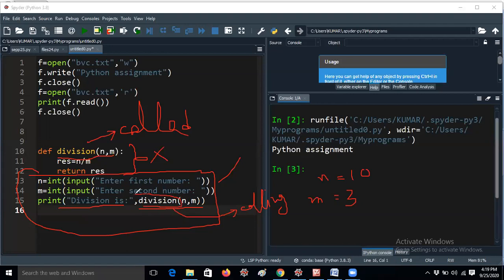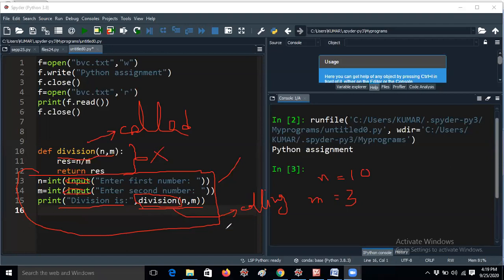Division is a user defined function. You should understand carefully, because there is no predefined method called division. We have predefined methods like input. Input is a predefined function. On factorial we discussed in the last class. GCD is a predefined function. So here division is a user defined function.